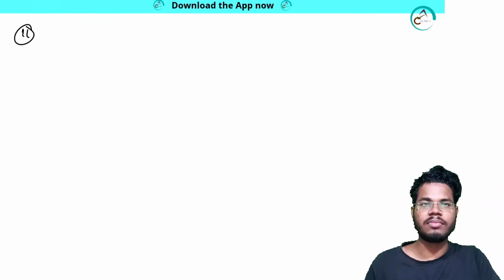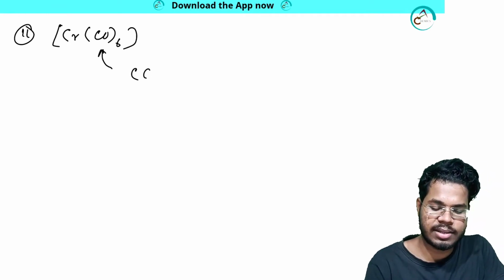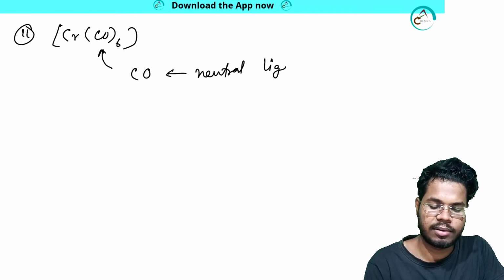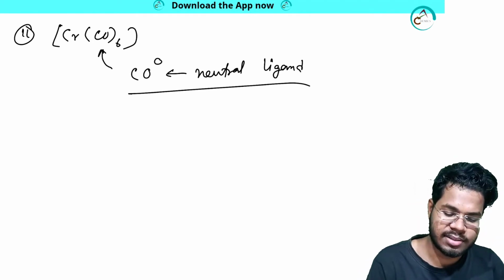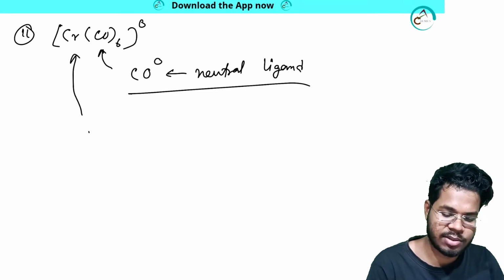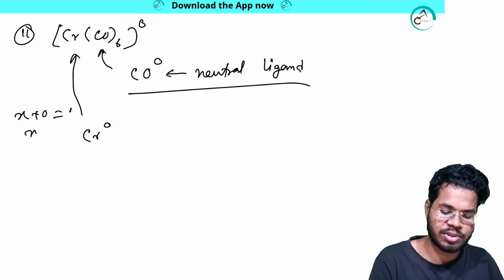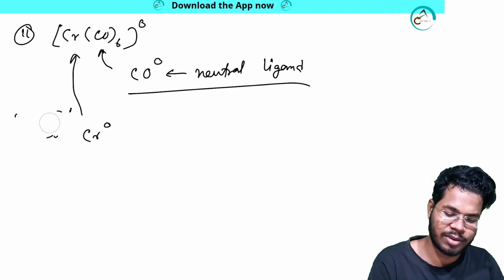Another system. Let me take another system, number 2. I will be taking Cr(CO)6. Here listen, CO, what is that? It's a neutral ligand, and this neutral ligand has what charge? 0. So the overall system has charge 0. So the metal has what charge? 0. If you calculate x plus 0 equals 0, x will be 0. So I don't need to calculate that.